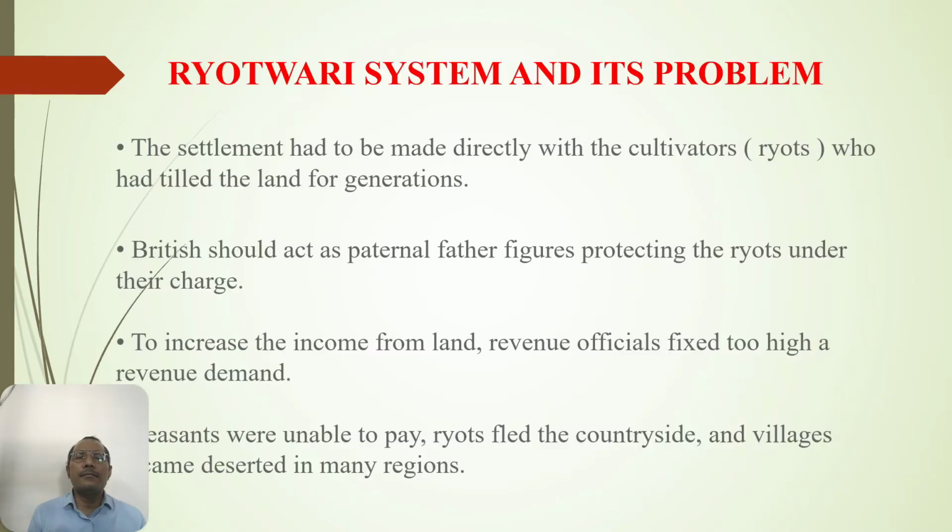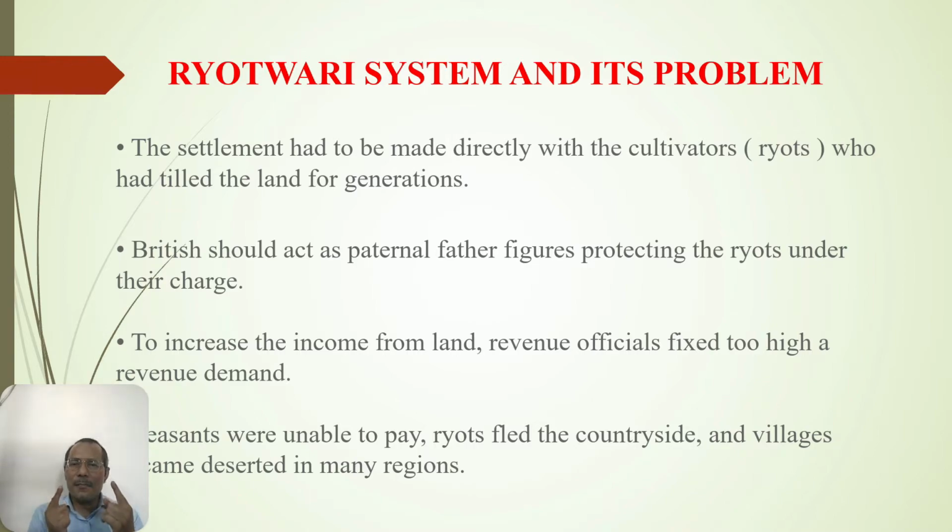The RYOTWARI system was also having a certain amount of problems. The settlement had to be made directly with the cultivator who had tilled the land for generations. The British were supposed to act as a paternal father figure, protecting the ryots under their charge. But to increase the income from the land, revenue officials again fixed the revenue too high. And when the peasants were unable to pay, the ryots fled the countryside, and the villages became deserted in many regions.